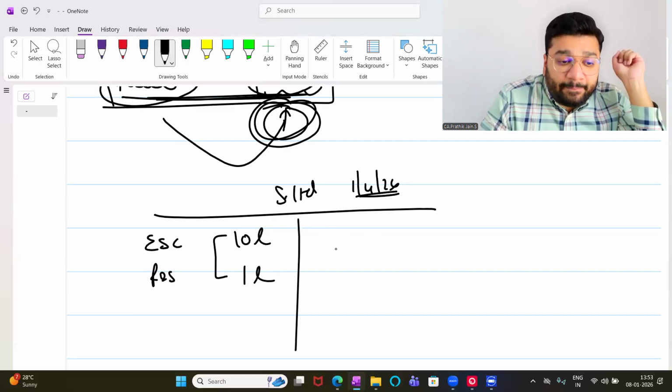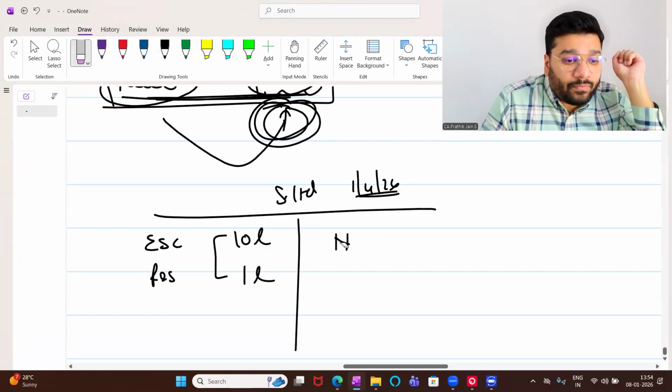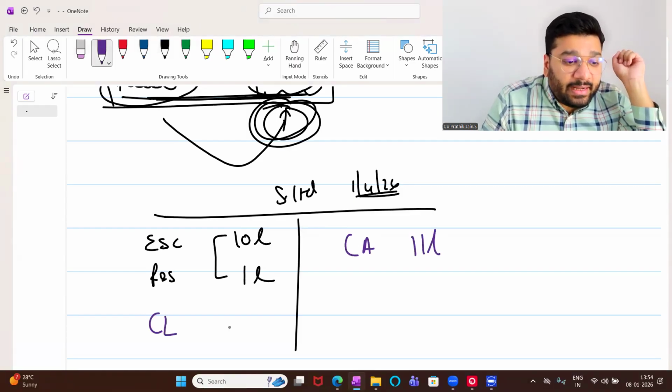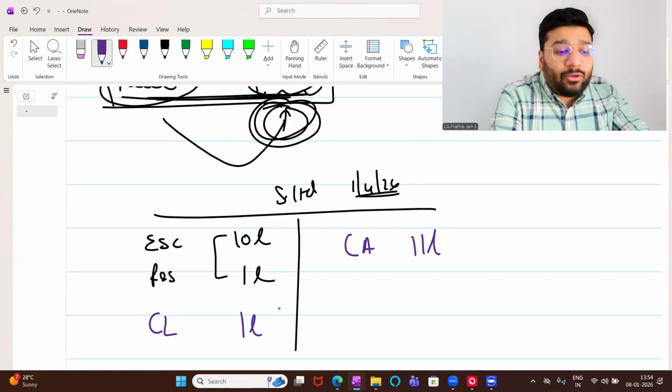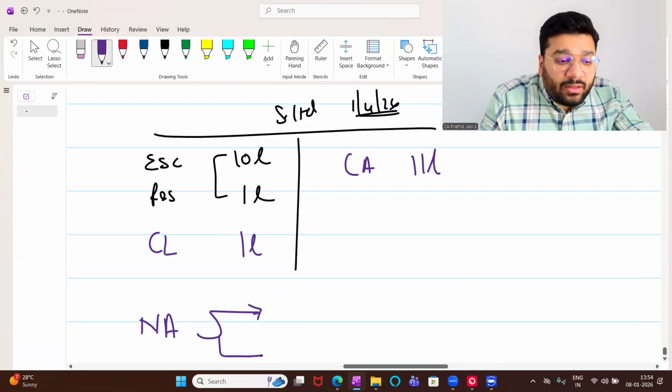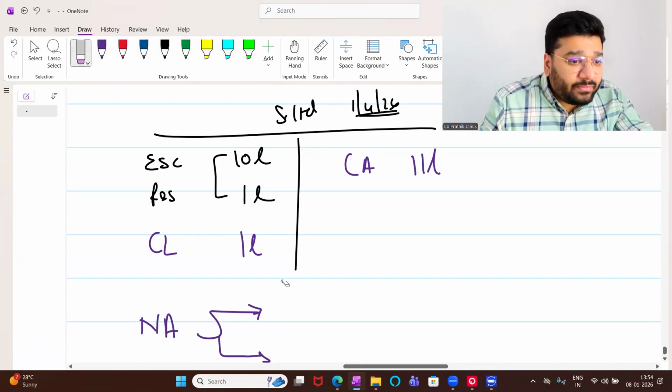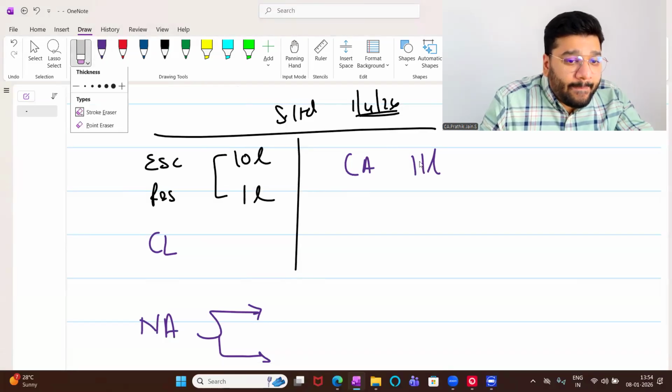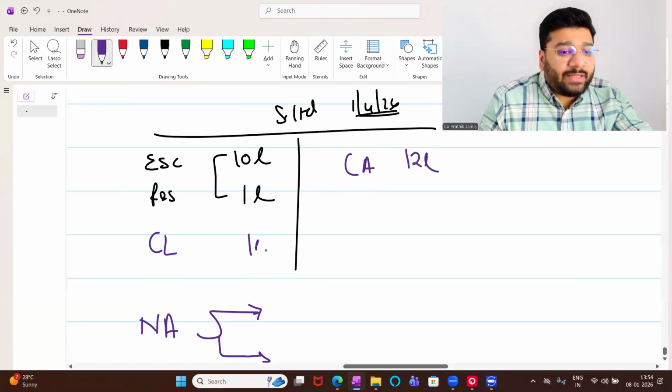So I'm assuming current asset 11 lakh, current liability 1 lakh. So if I calculate net asset, how many approaches are there? Sorry, I made a mistake. Is it matching now?